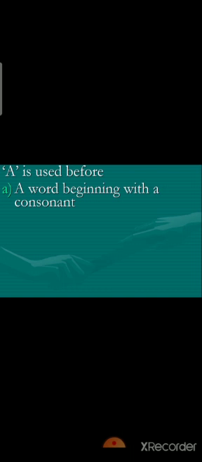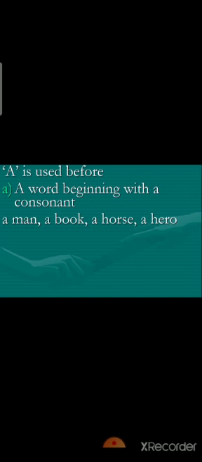First, the indefinite article a is used before a word beginning with a consonant. Means a man, a book, a horse, a hero. In these examples, no doubt, the indefinite article is used before a singular countable noun. Here, man, book, horse, and hero are singular countable nouns.